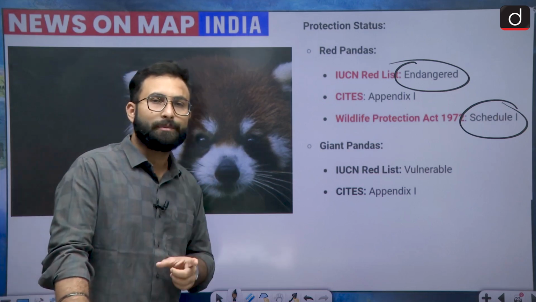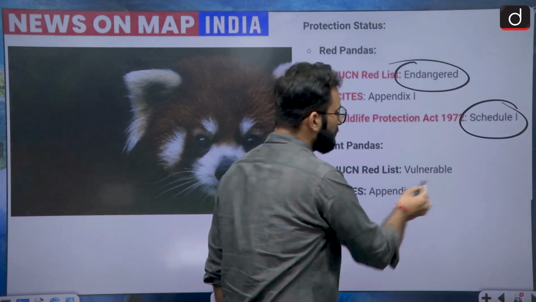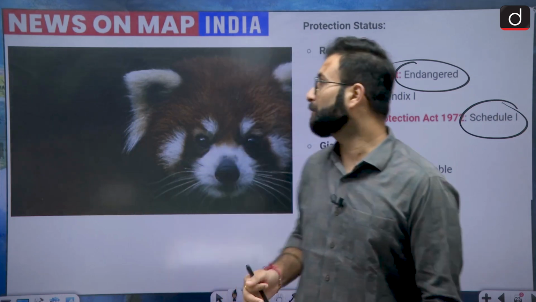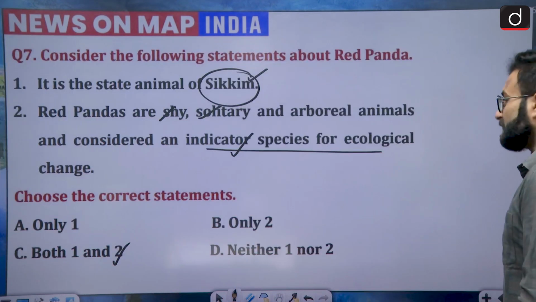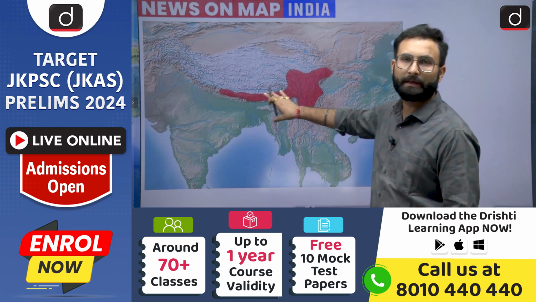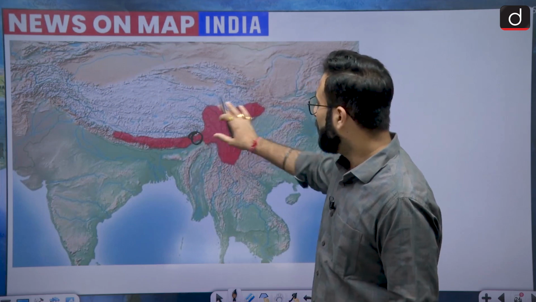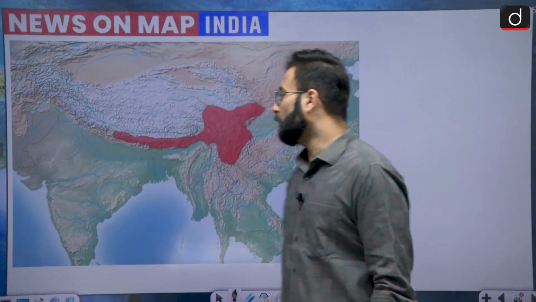Then there is the giant panda, which is black and white in color. This one is vulnerable, and it is in Appendix 1. I hope that is clear. We have seen that the answer is C, both the statements are true. Now moving further, where will you find red pandas? When we talk about the areas of Nepal, we have Sikkim over here and the northeastern region. I hope that is clear.